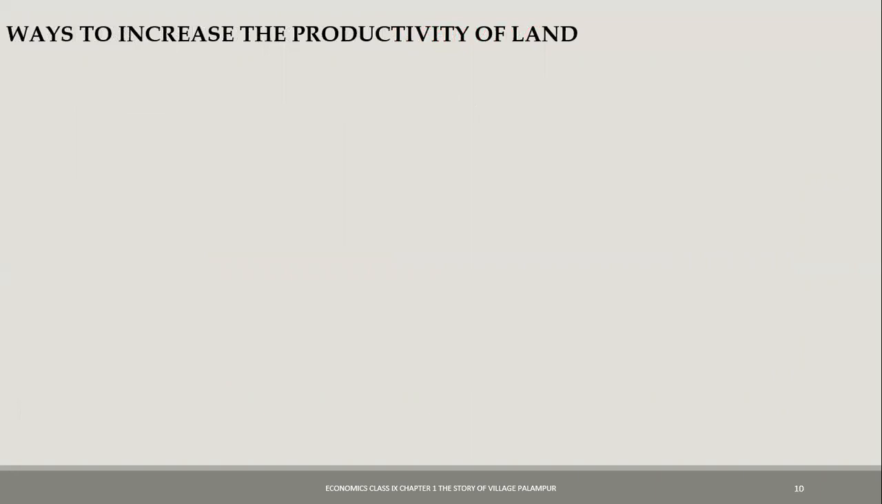Now, how to increase the productivity of land? That is the main concern of the people, because we saw that as a characteristic of land, the land is fixed. You cannot increase the size of the land. So if a person has 2 acres of land, he will keep having 2 acres of land only. It cannot increase. So how will a person get more production? He cannot survive with the same amount of production every year.